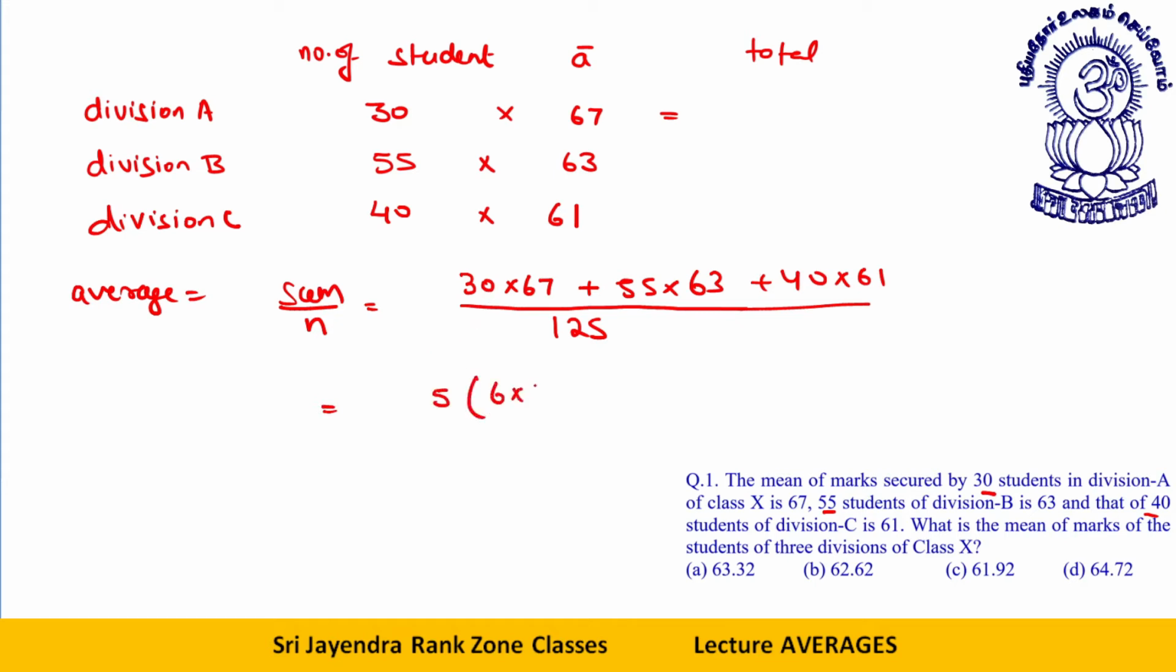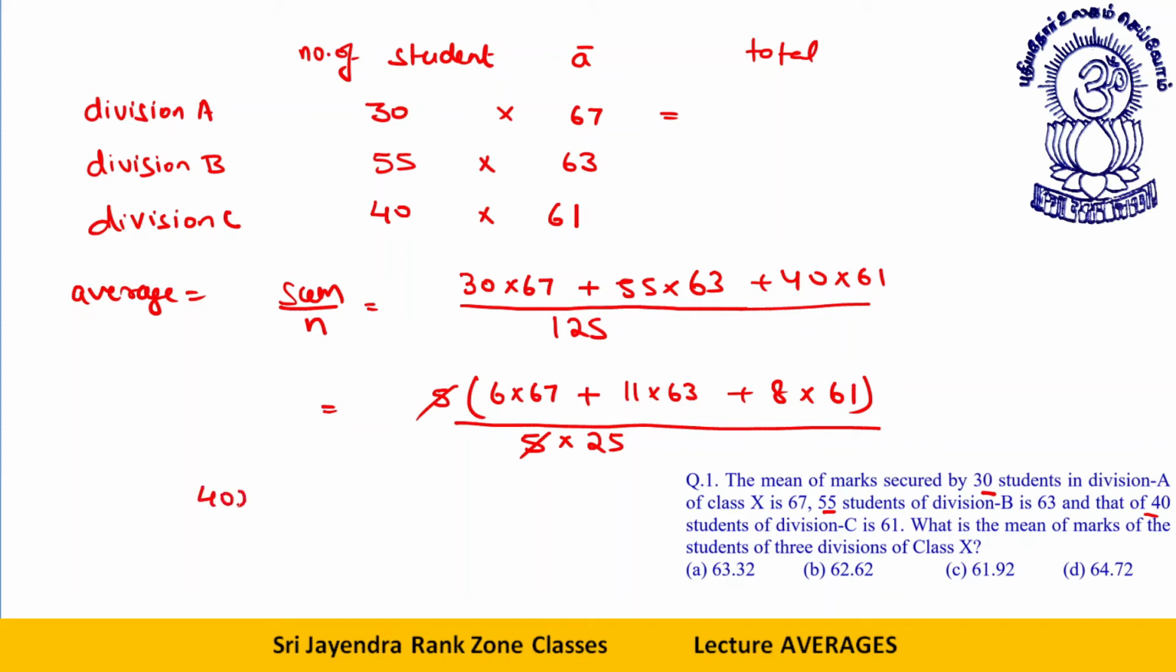If I take 5, it is 6 into 67. If I take 5 again, this is 11 into 63. This is 8 into 61, divided by 5 into 25. 5 will cancel from here. 6 into 67: I did 3 into 67, that was 201. So 6 into 67 will be double of that, 402.